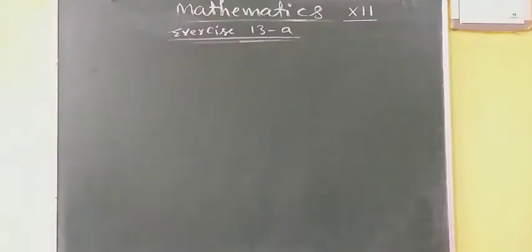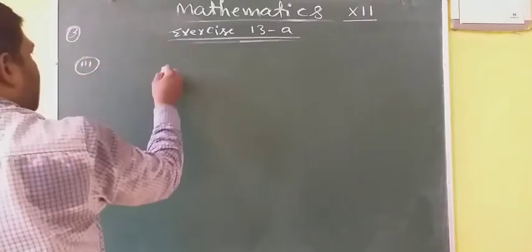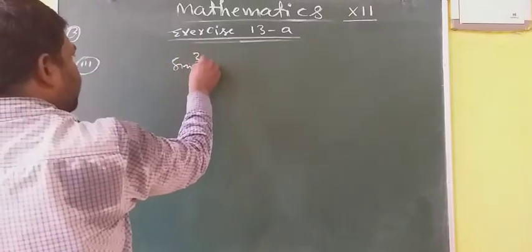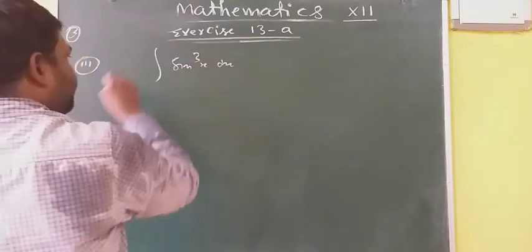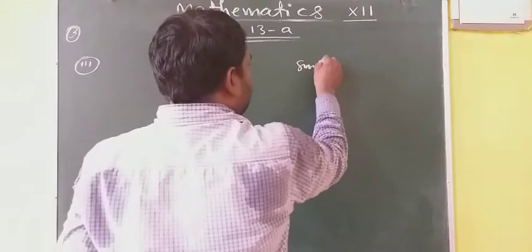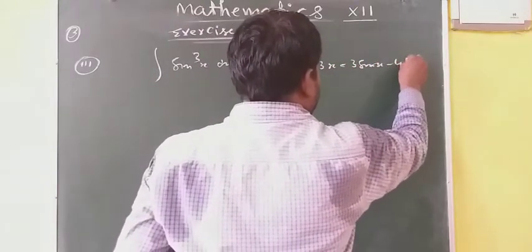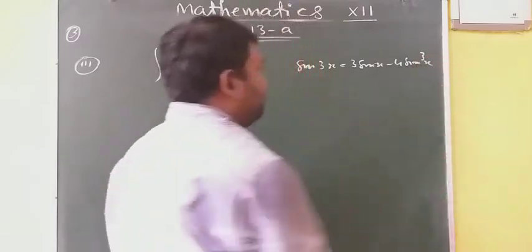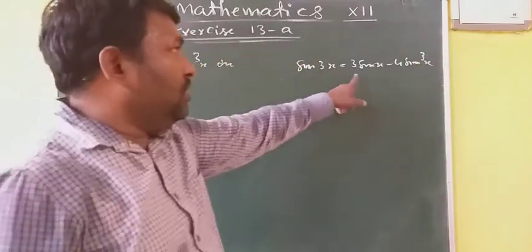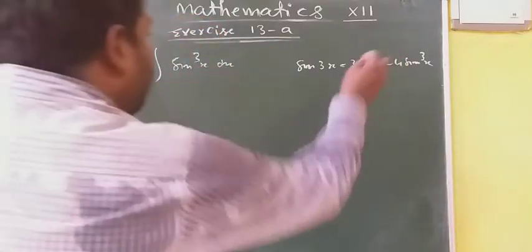Question number 3, third part. Integration of sin cube x dx. So for sin cube, you know sin 3x is equal to 3 sin x minus 4 sin cube x.